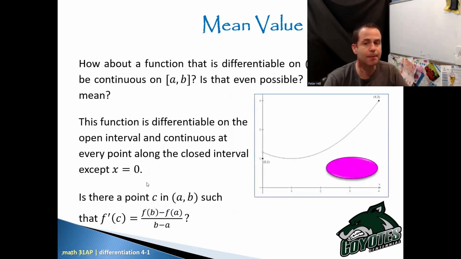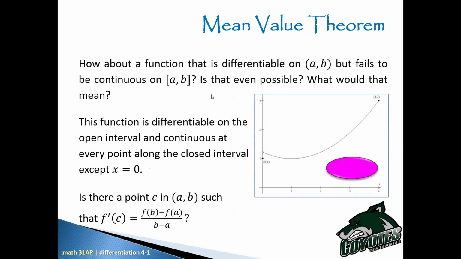Okay, how about a function that is differentiable on a to b, but fails to be continuous on the interval a to b? Is that even possible? What would that mean? Well, I've given you an example here. This is differentiable on the open interval a to b, but it fails to be continuous on the closed interval a to b, specifically because at a, I've got a jump discontinuity there.